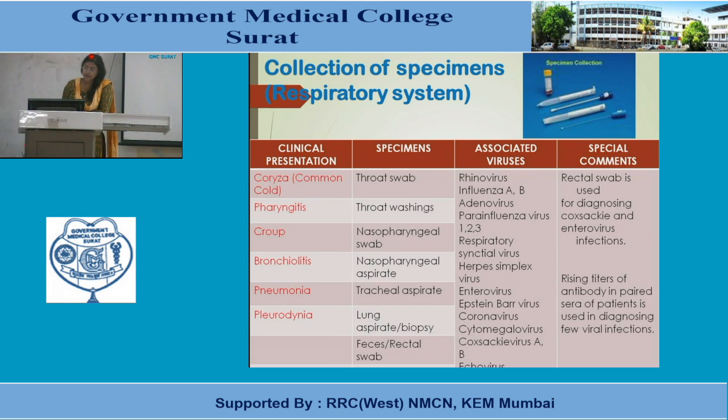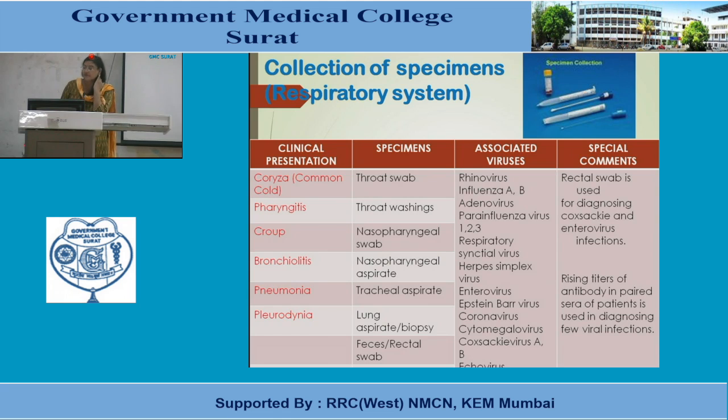So all these viruses can be found to be associated with respiratory infections. Out of which this coronavirus, that is SARS-CoV-2, COVID-19, is wreaking havoc in society as a pandemic. Here also we collect the nasopharyngeal swab for RT-PCR testing.